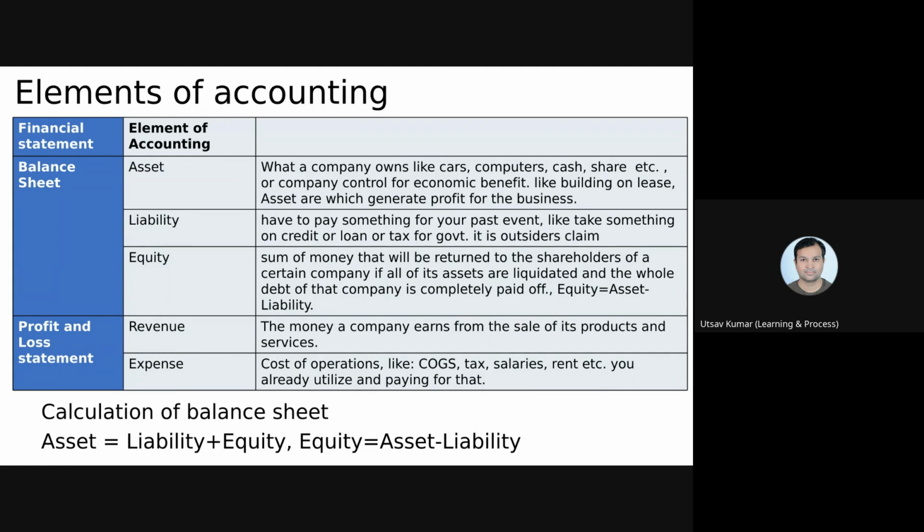There are so many concepts, but we should start with the elements of accounting. There are only 5 types of elements.